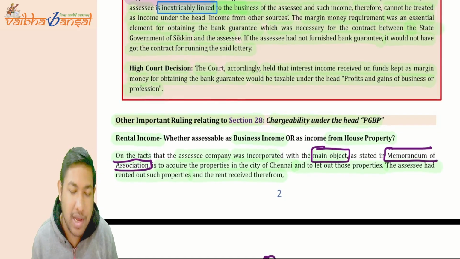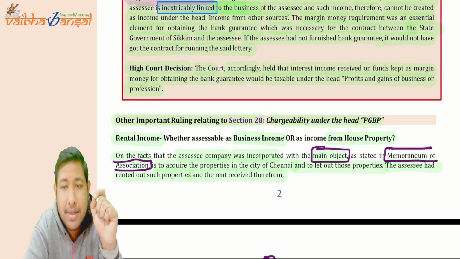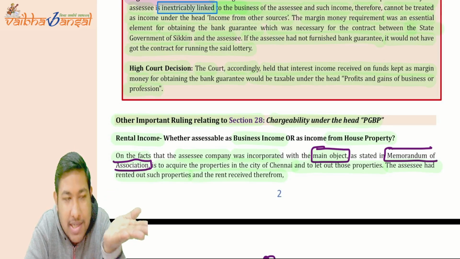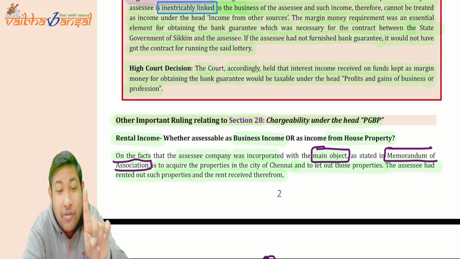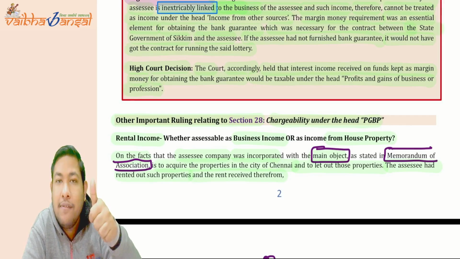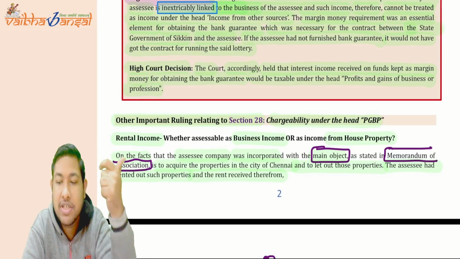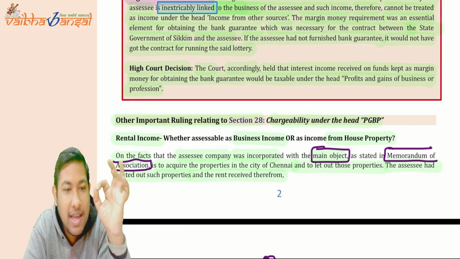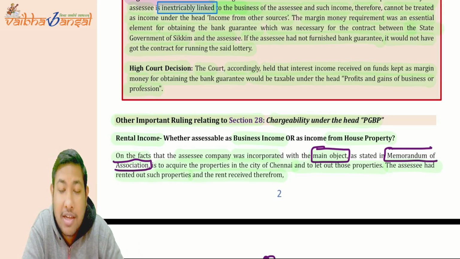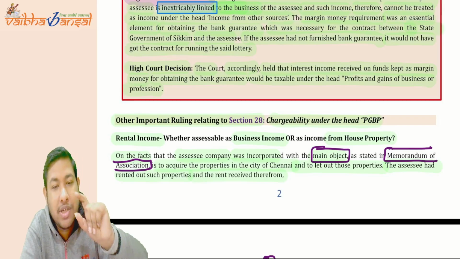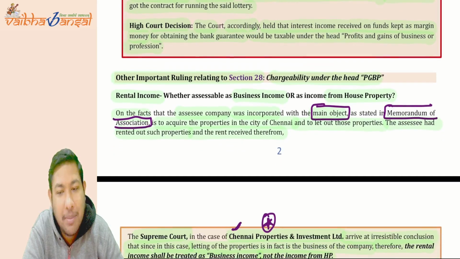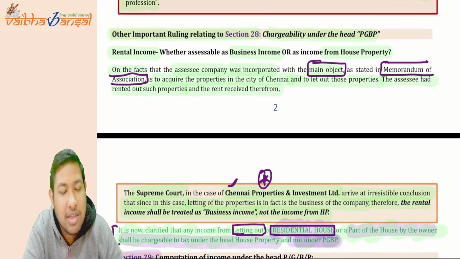And there was another ruling which says that if your main objective is to let out properties and earn income from there, and it is written in the memorandum of association, these two conditions are a must. If it is your main objective, and that main objective is written in the memorandum of association, then whatever rental income you are earning is not going to be taxed under the head income from house property. It is going to be taxed under the head PGBP only. This was the case of Chennai Properties and Investment Limited, a Supreme Court ruling.